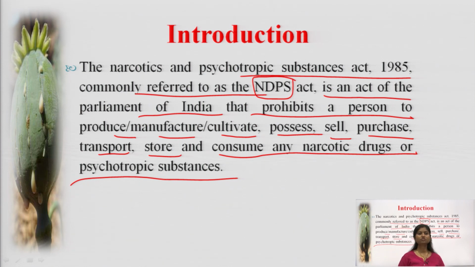So with this point the idea is a bit clearer: we will be talking about narcotic substances with respect to cultivation, possession, sale, purchase, transport, storage and consumption.